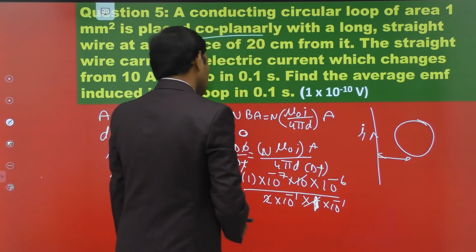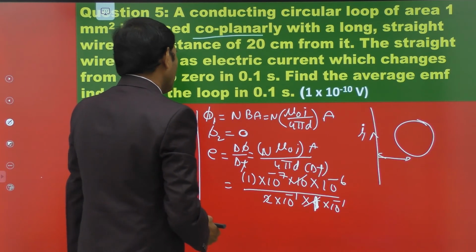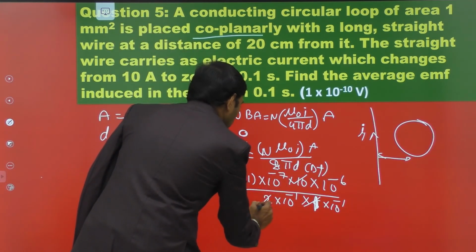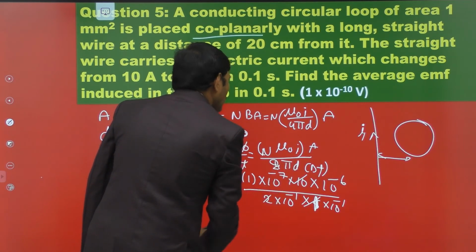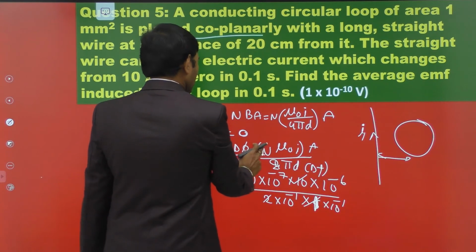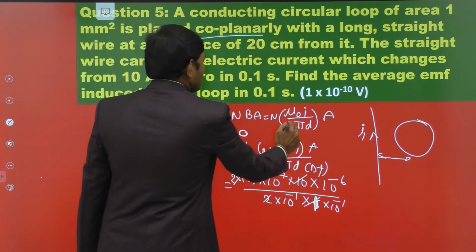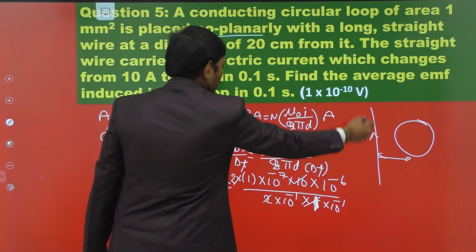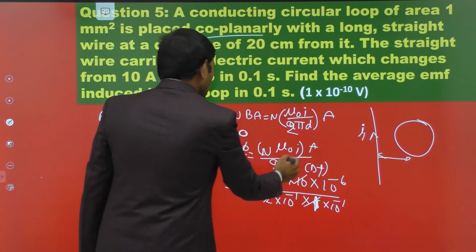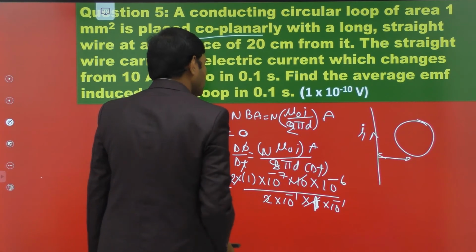So this is mu naught I by 2 pi d, sorry, mu naught I by 2 pi d is the value. Mu naught by 2 pi means 2 into 10 power minus 7. So once again, number of turns is 1. This is due to a long straight wire, not finite, mu naught I by 2 pi d. So mu naught I by 2 pi means 2 into 10 power minus 7.